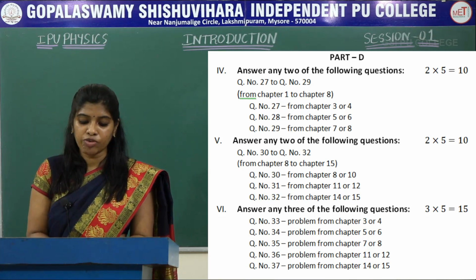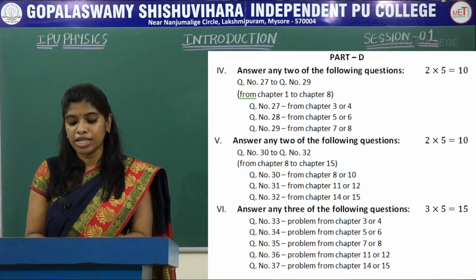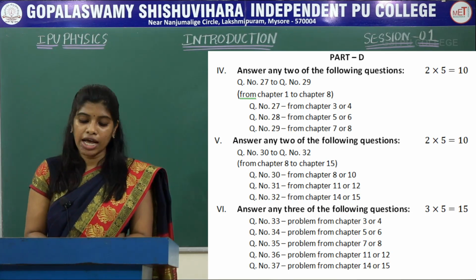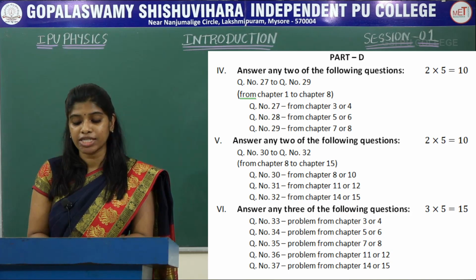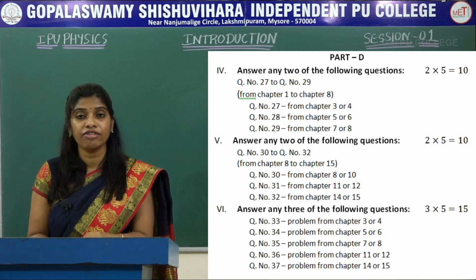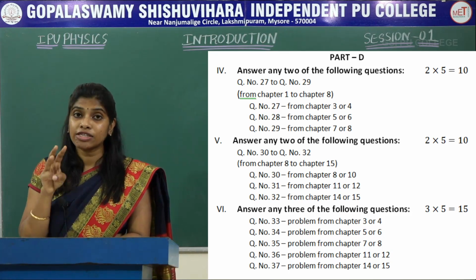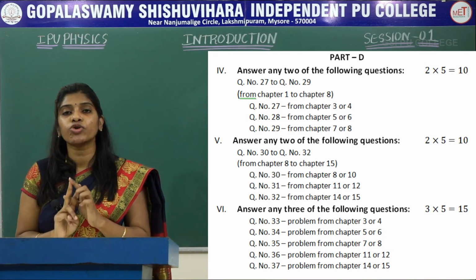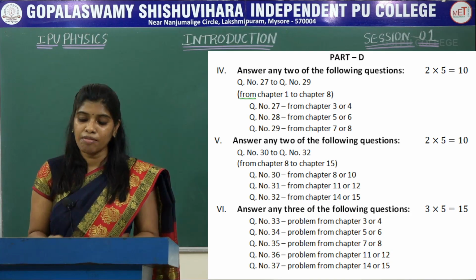Here question number 27 will be from chapter 3 or 4, question number 28 will be from chapter 5 or 6, and question number 29 is from chapter 7 or 8. So out of these 3 questions you are going to answer only 2, so the total marks will be 10.